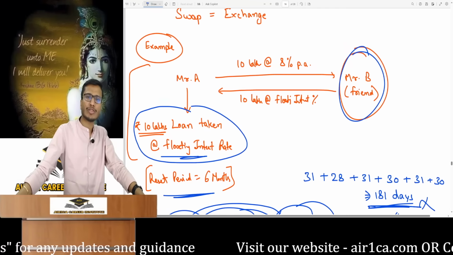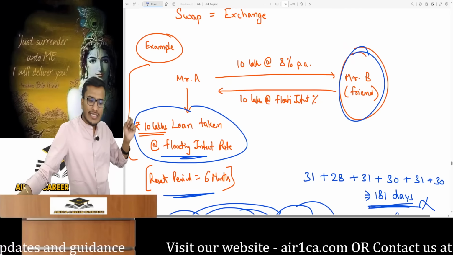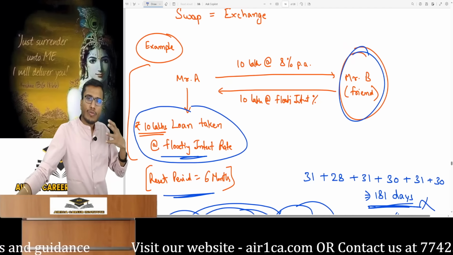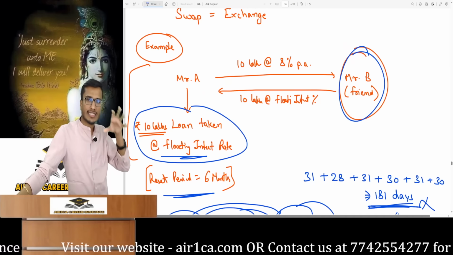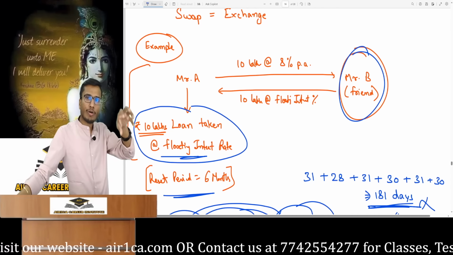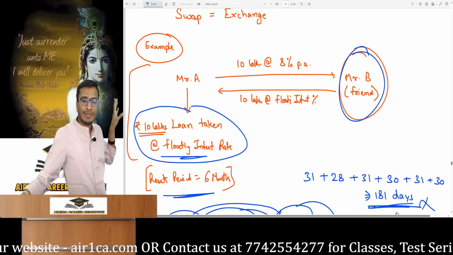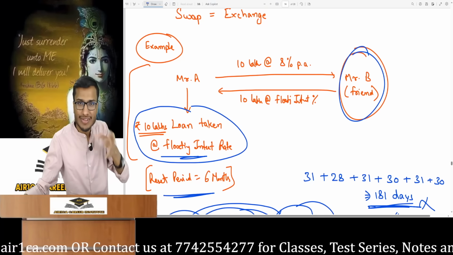Mr. B said, friend, do not worry, I am your friend. Don't take tension. Whatever your floating interest rate is in the market, I will pay that interest. Whatever the interest rate becomes on January 1st, I will certainly cover your floating interest payment for the next 6 months. I will pay you, you go and give it to the lender. Mr. A said, you're a friend for paying interest. Then Mr. B replied, but listen, it's not for free.